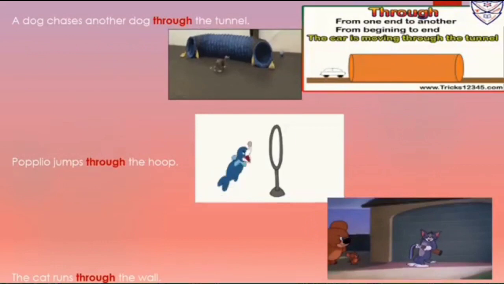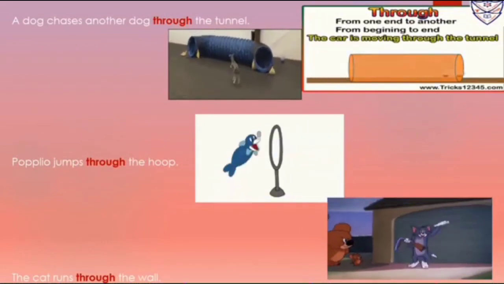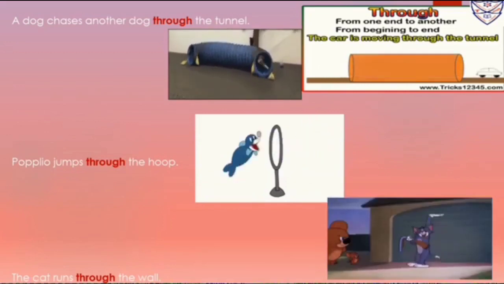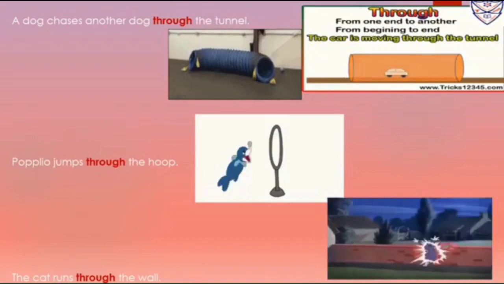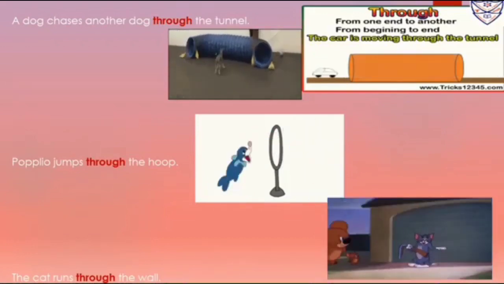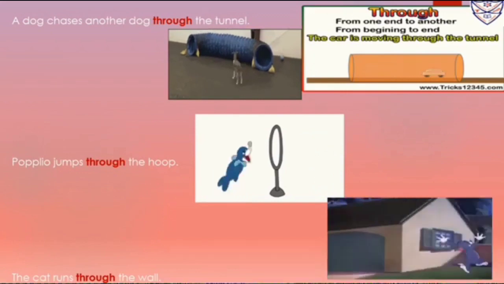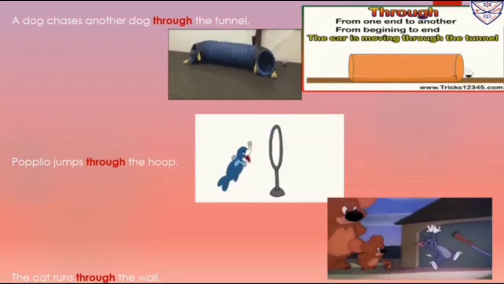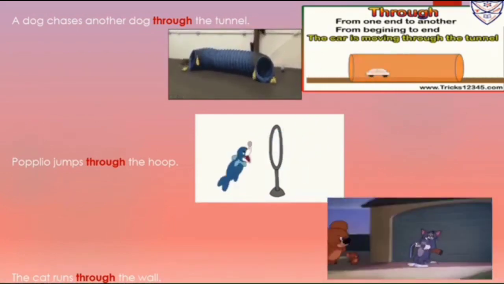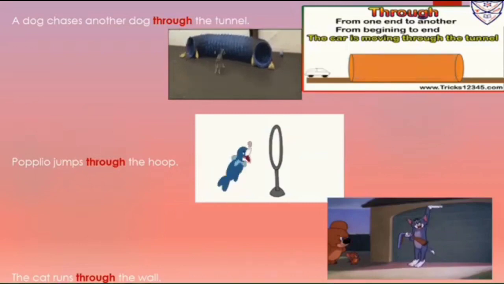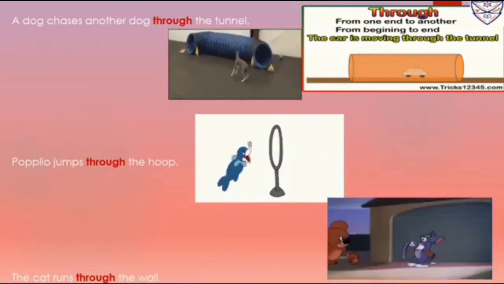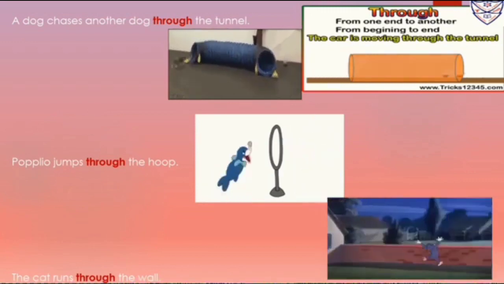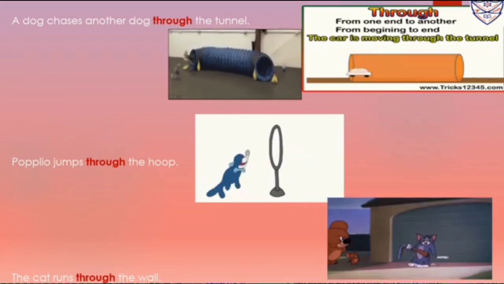Let's see some more examples of the preposition through. Now we are using through to show movement from one side to another, from one end to another. Look at the first example: a dog chases another dog through the tunnel. Go to the next picture: the cat runs through the wall. Here, through the wall is just showing the movement from one side to another. The car is moving through the tunnel. So at that time we are using the preposition through.